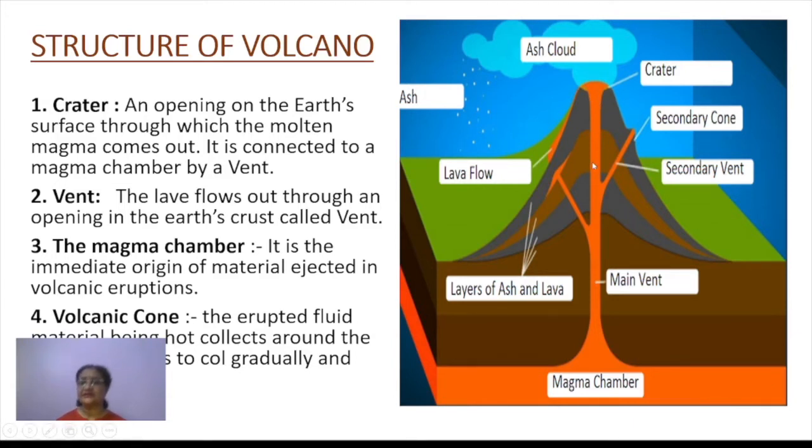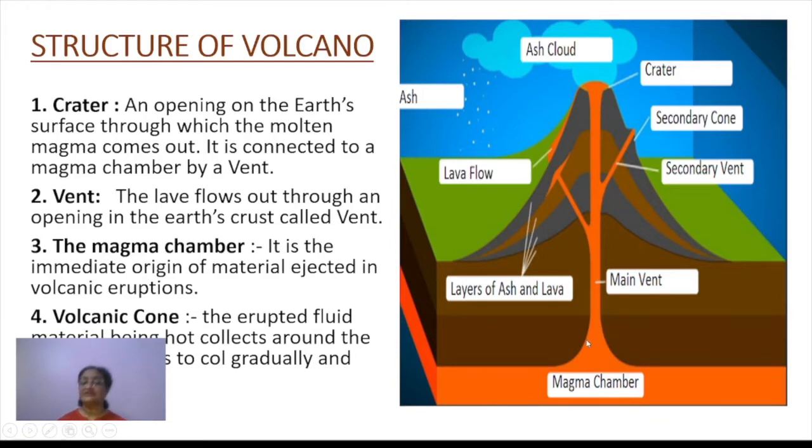And this crater, you can see here the vertical pipe-like structure which is connecting the crater to the magma chamber. This pipe-like structure is called the main vent. That means the passage through which the magma from the magma chamber is coming out through the crater on the earth's surface. So in other words, the crater is connected to the magma chamber through the vent. And now what is a vent? The lava flows out through an opening in the earth's crust, and this is called the vent, the main vent.